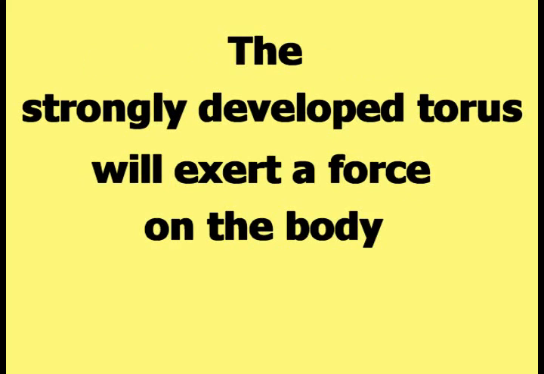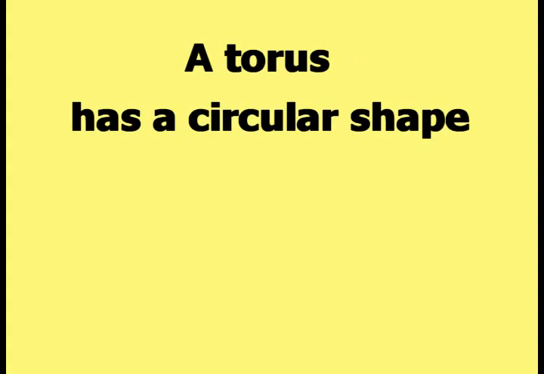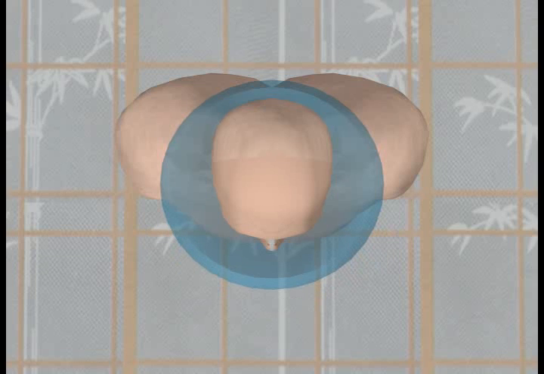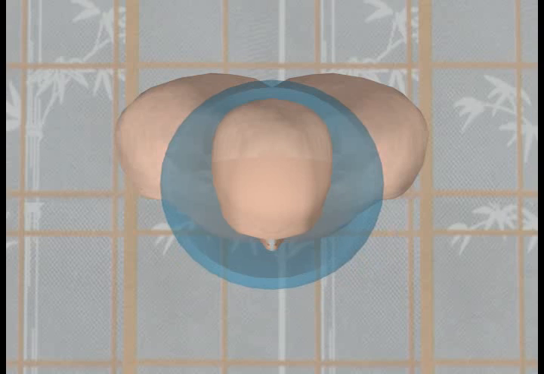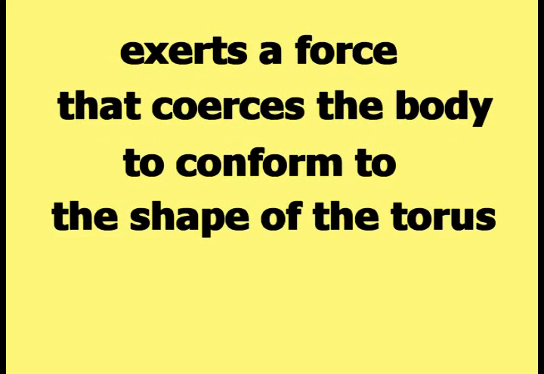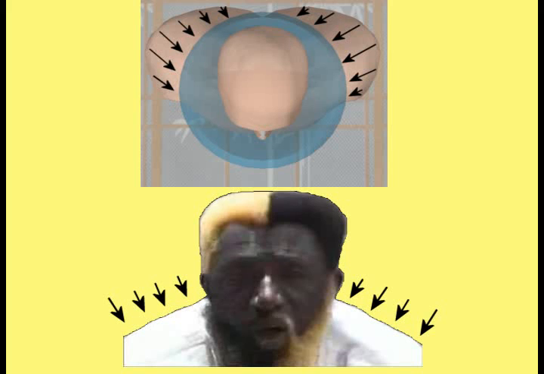The strongly developed torus will exert a force on the body that coerces the body to conform to the shape of the torus. A torus has a circular shape, as highlighted in this picture. This overhead view of the torus view of the human body shows the torus moved slightly in front of the shoulders to make the demonstration more clear. If a strong torus within a human body exerts a force that coerces the body to conform to the shape of the torus, then the relatively straight shoulders in this picture would experience a force coercing them to assume the curved shape of the torus.